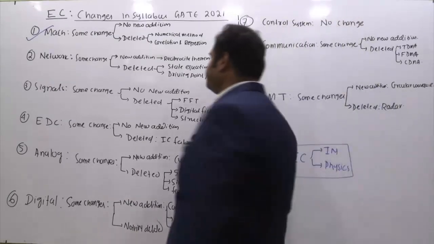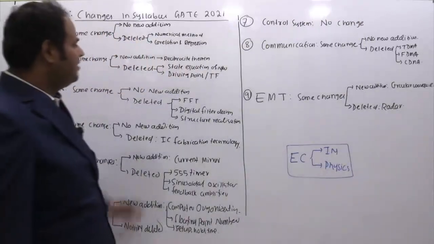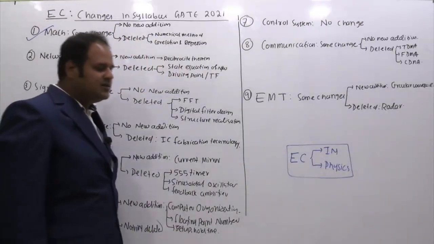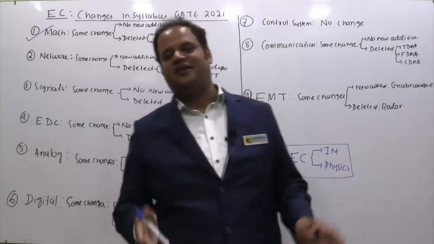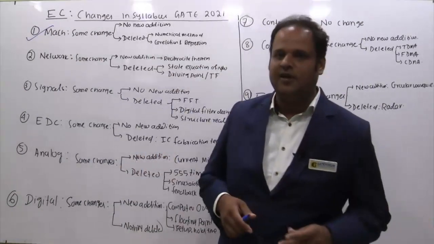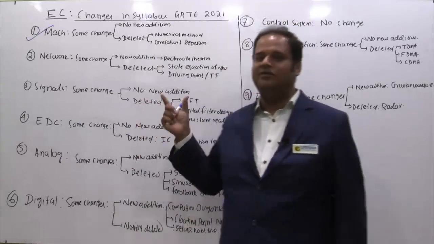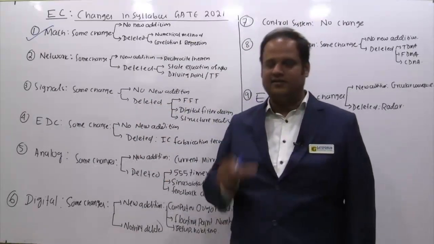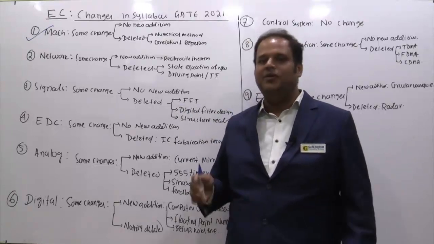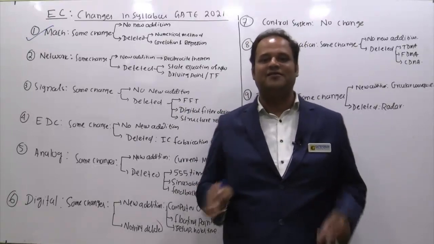And what is deleted? State equation of network, if you see, it was there. Actually, we used to study state equations of networks in control systems: how to write the state equations of RLC networks. So even if this segment was there in GATE 2020, it used to be covered in control systems, in state variable analysis or state space topics. But anyway, from this year onwards, it is removed from the network segments.